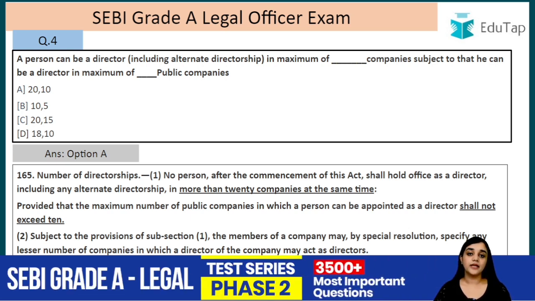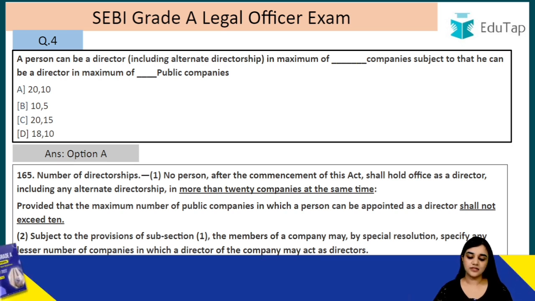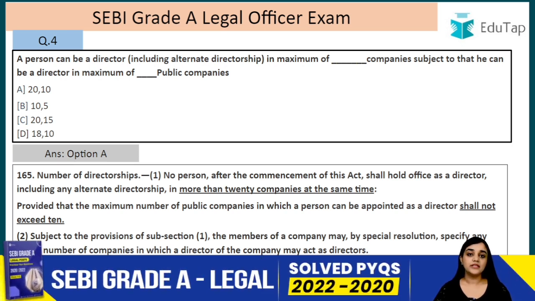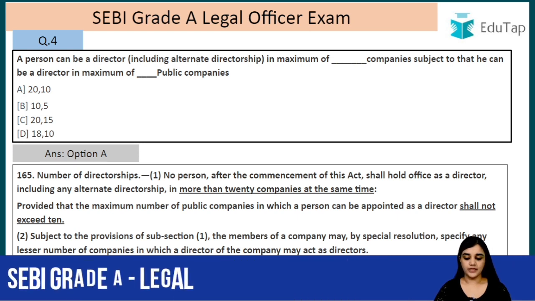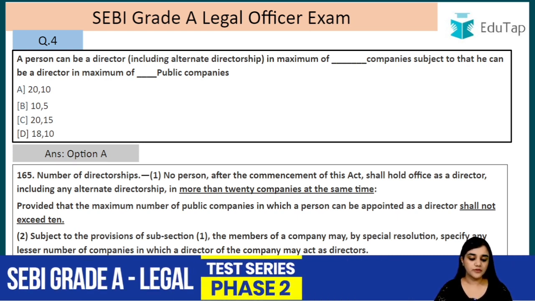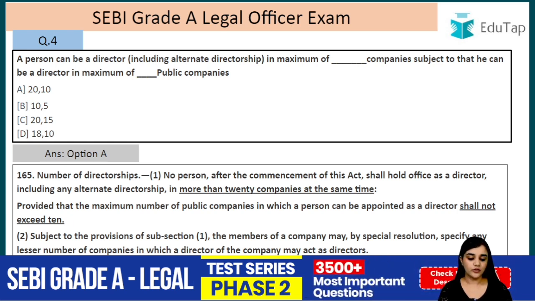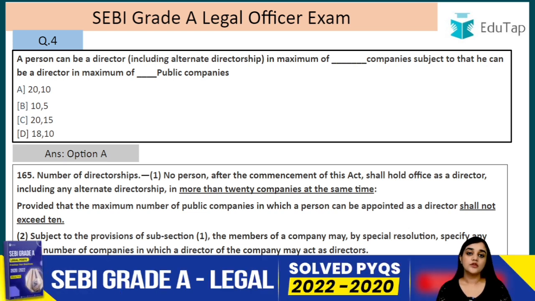He cannot be director in more than 20 companies at the same time, provided that the maximum number of public companies in which a person can be appointed as a director shall not exceed 10. And out of these 20 companies, he cannot hold the directorship of more than 10 public companies. So basically, he can be director of 10 public companies only, not more than that. And in total, he can be director in 20 different companies. Subject to the provisions of subsection 1, the members of the company may by special resolution specify any lesser number of companies in which a director of the company may act as director. So if the company wants, they can decrease this number as well.